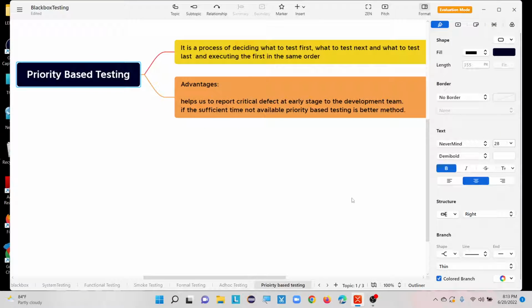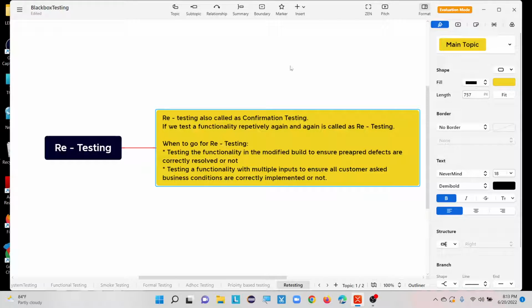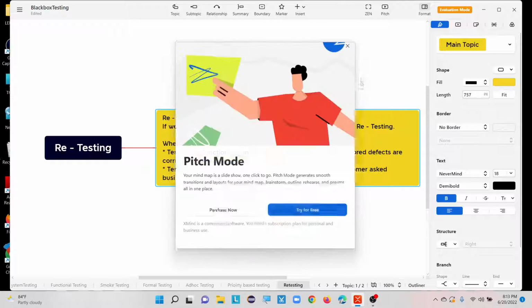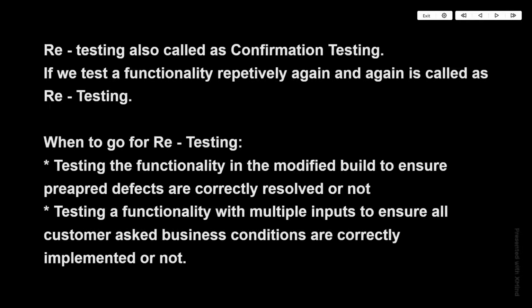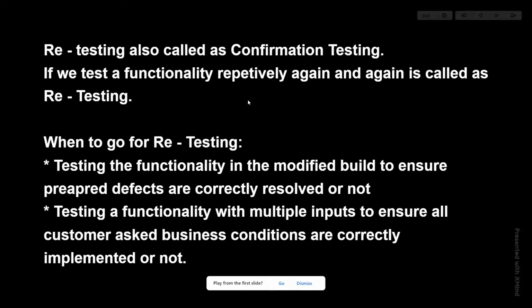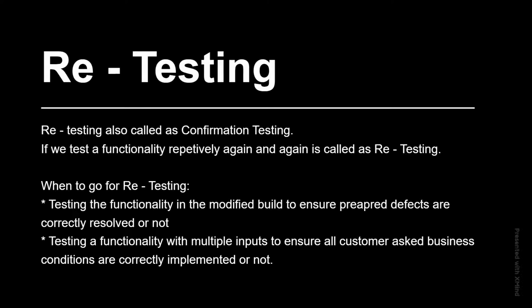Okay, what is our next testing technique under the functional testing type? That is retesting. So what is retesting actually, and when to go for the retesting technique? If we test a functionality repeatedly, again and again, it is called retesting. Retesting is also called confirmation testing.